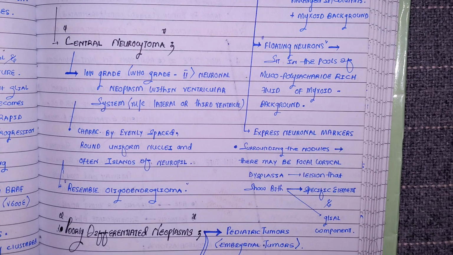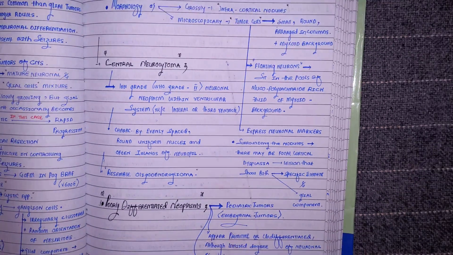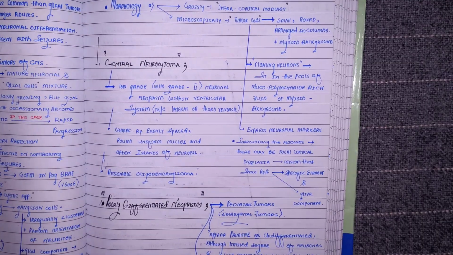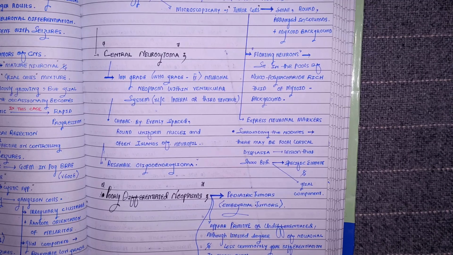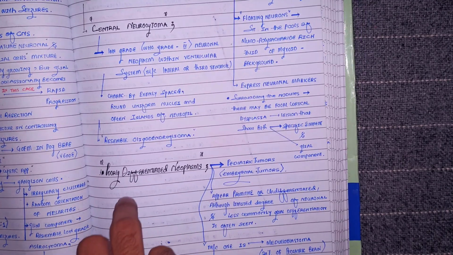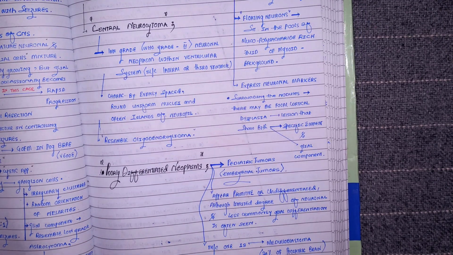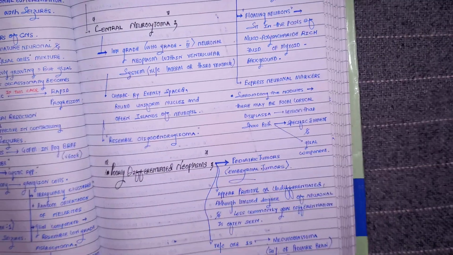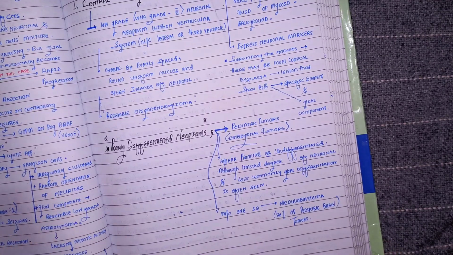Okay, after the glial and the neuronal tumors, a few more varieties we have to discuss, so keep on discussing. And now comes the poorly differentiated neoplasms. After the neuronal tumors comes the poorly differentiated neoplasms.